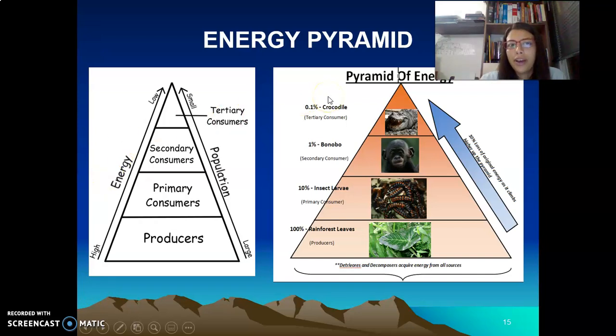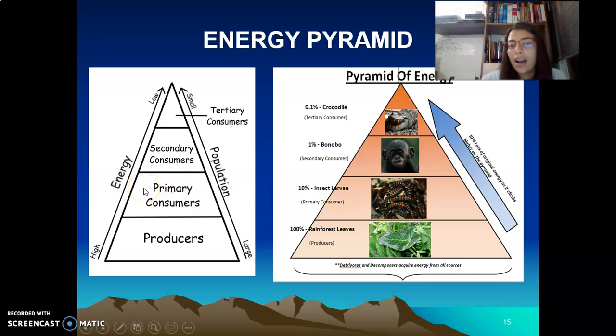The energy pyramid. Here we can see how the energy changes during the food chain. The first level, the biggest one with the most energy, is the producers. Remember that the producers get their energy from the sun and make their own food. This is the reason why they are in the first level. Then the primary consumers.